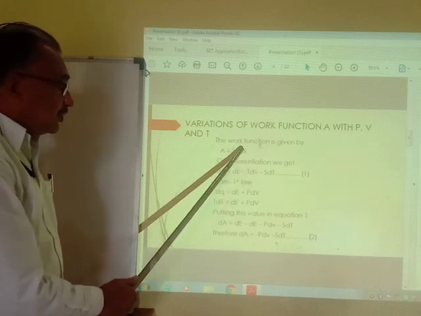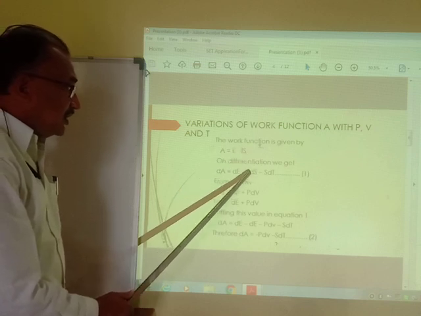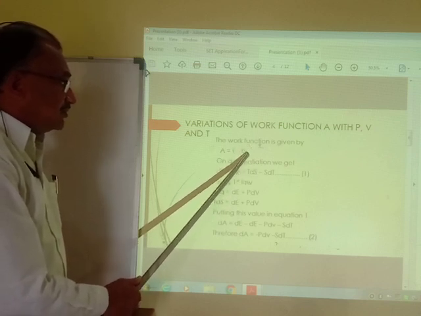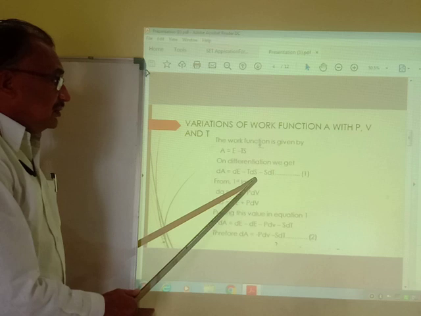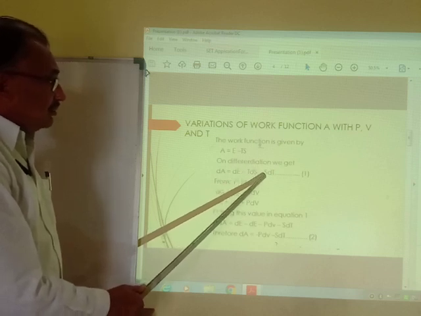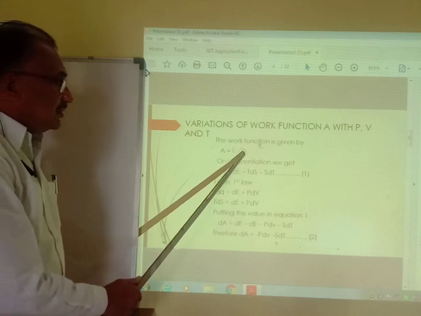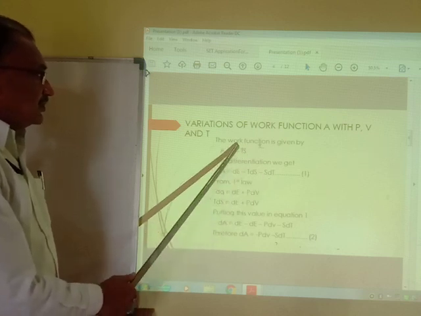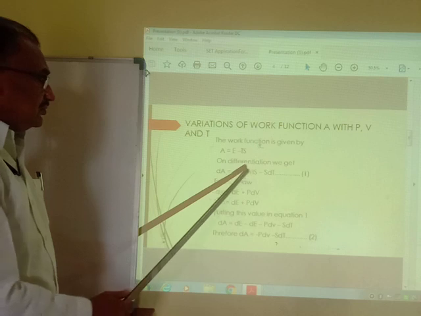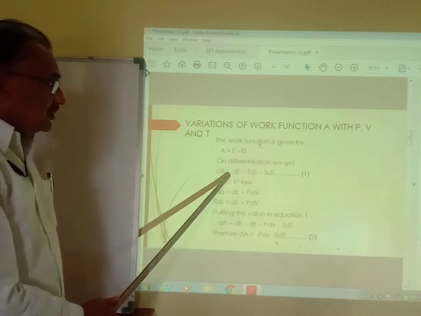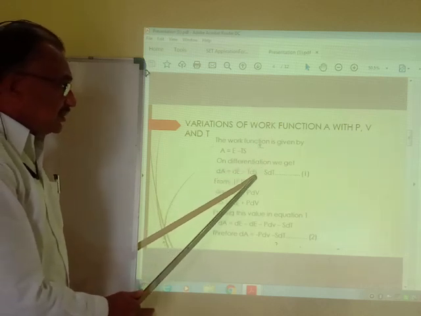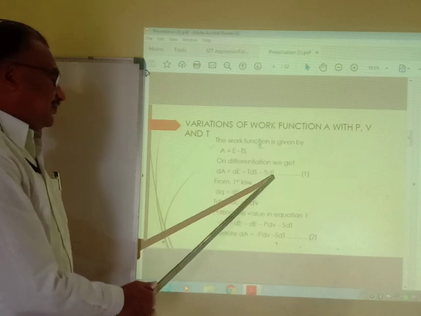Here, first of all, we maintain temperature as a constant and differentiate S as dS. In the next term, we maintain S as a constant and differentiate temperature, that is dT. Therefore, on differentiation we get dA equals dE minus TdS minus SdT.